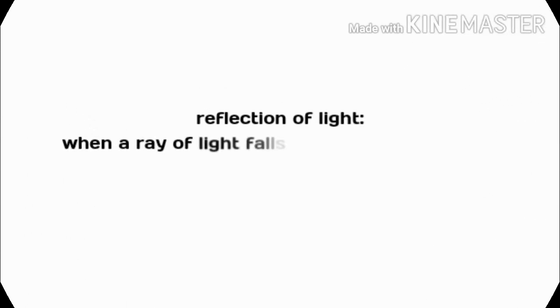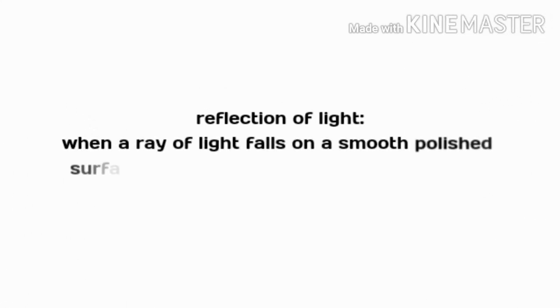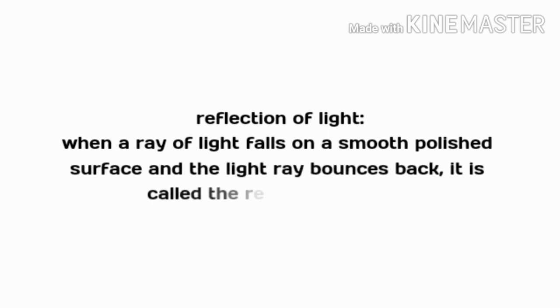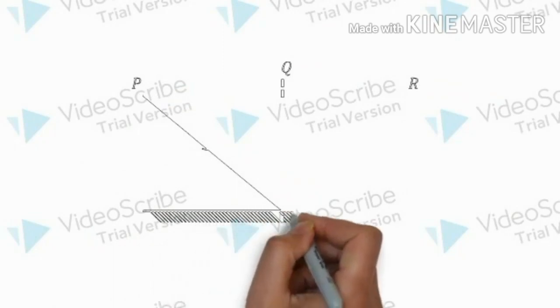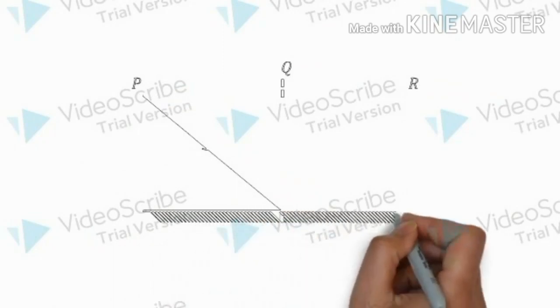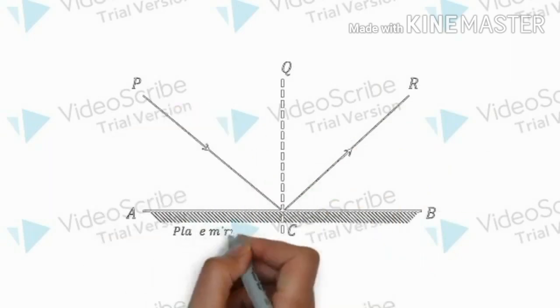So first we can consider what is meant by reflection. Reflection of light means when light rays fall on a smooth or shining surface such as a mirror, a polished surface or a steel surface, they bounce back. That phenomenon is known as reflection of light.